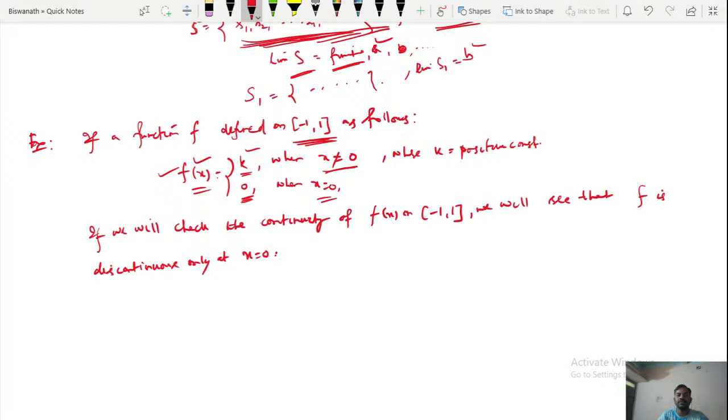Only at x equal to 0 the function is discontinuous.